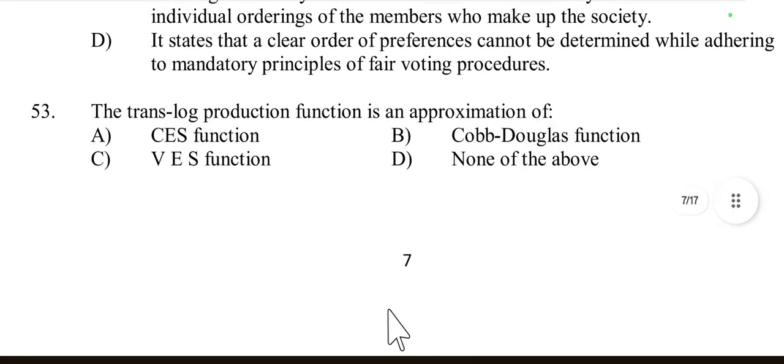Then question number 53. The translog production function is an approximation of CES function, Cobb-Douglas function, VES function, or none of these. So the question asks what the translog production function is an approximation of. The translog production function is an approximation of the CES production function. CES means constant elasticity of substitution. So translog is an approximation of the CES function.